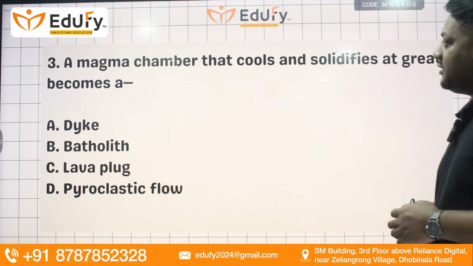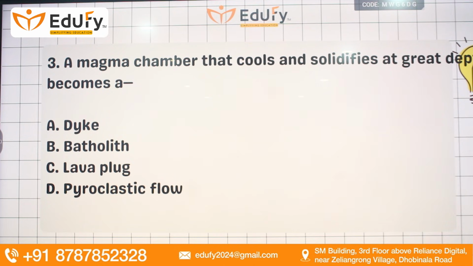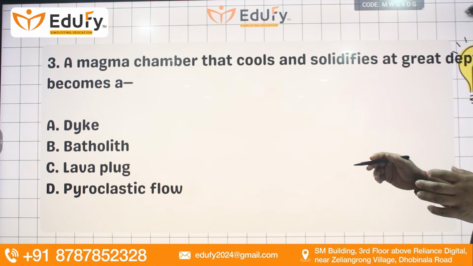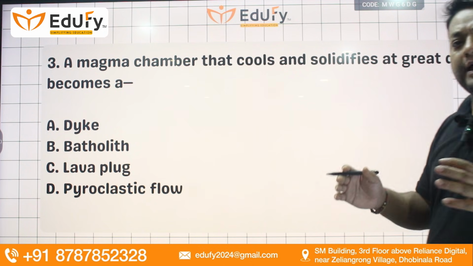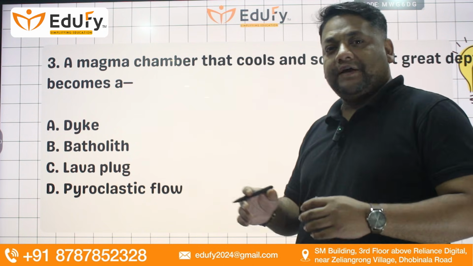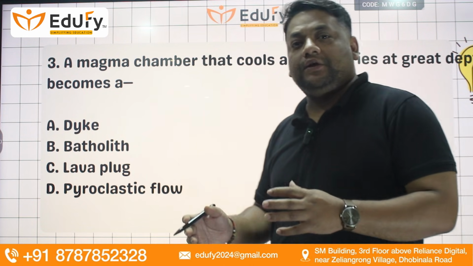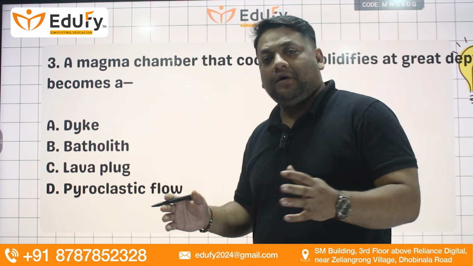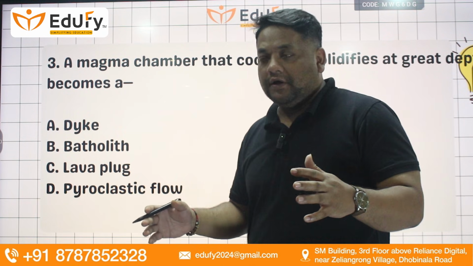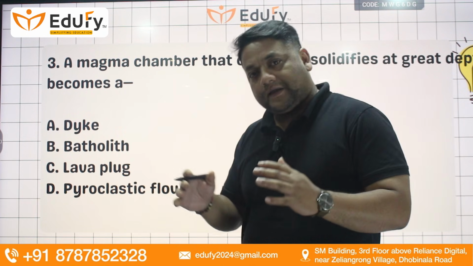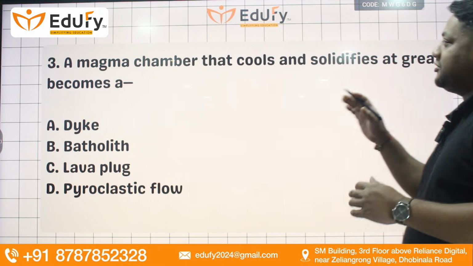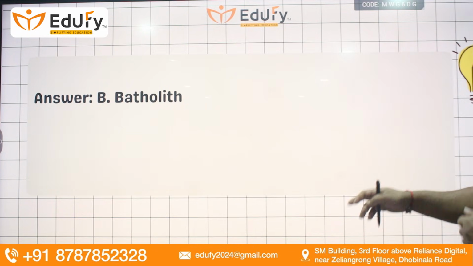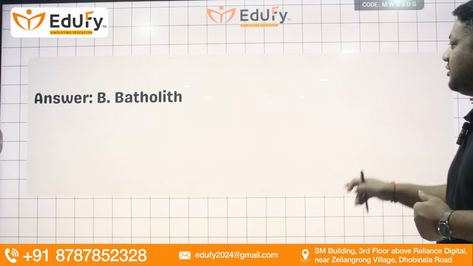Next question. The magma chamber that cools and solidifies at great depth becomes a dike, batholith, lava plug, or pyroclastic flow. Magma, we have several types of magma chambers inside the crust. We have batholith, laccolith, lopolith, sill, dike, all those things. But batholith is the largest chamber where the highest magma collection is found. We can say it is the biggest house of magma under the land. So a magma chamber that cools and solidifies at great depth becomes a batholith. So B is the right answer. This is also the largest chamber of magma found in the crust.